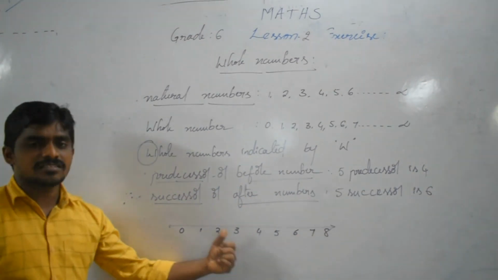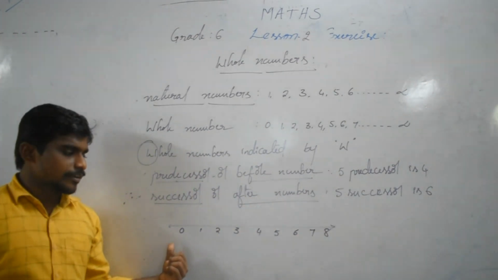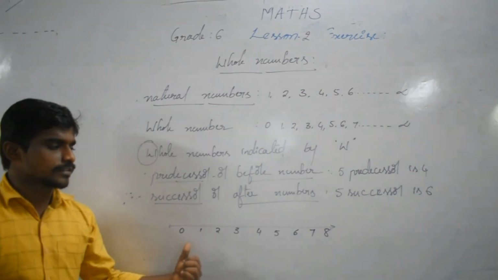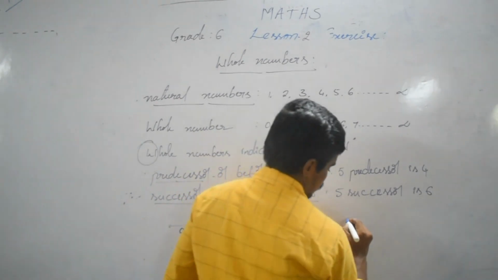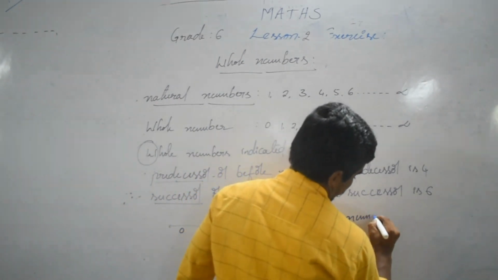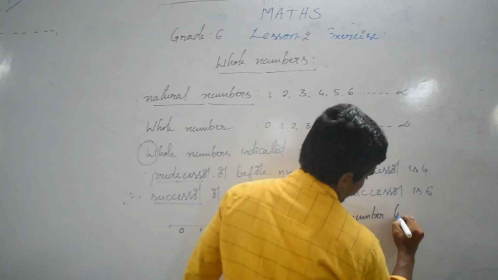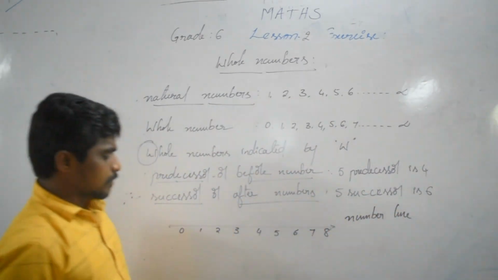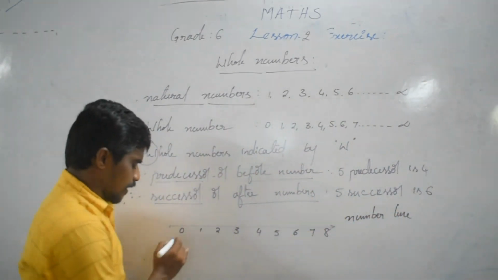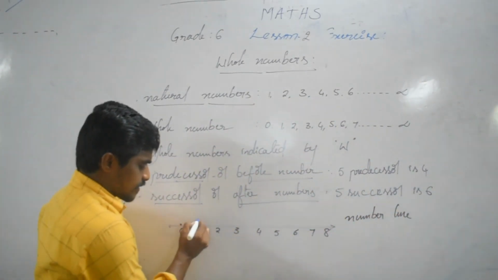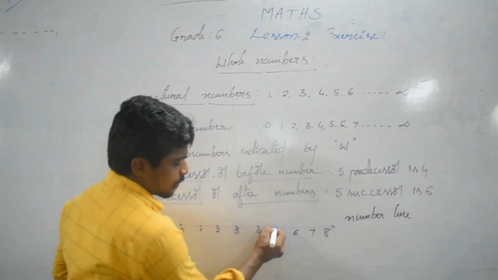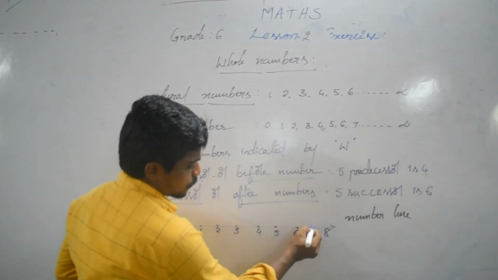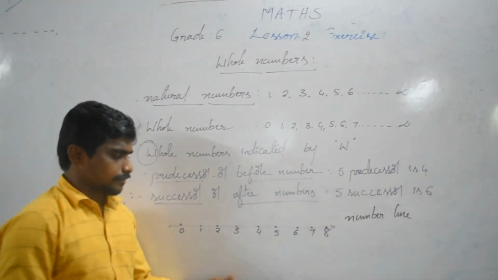These numbers are identified on the line, so this is called a number line. On this line we identify the numbers.